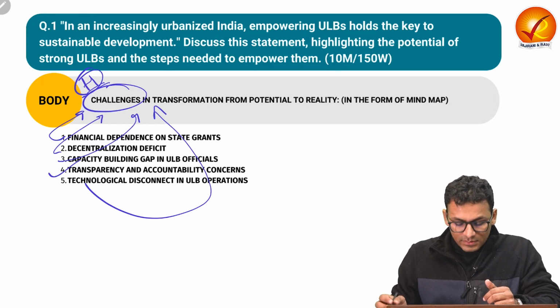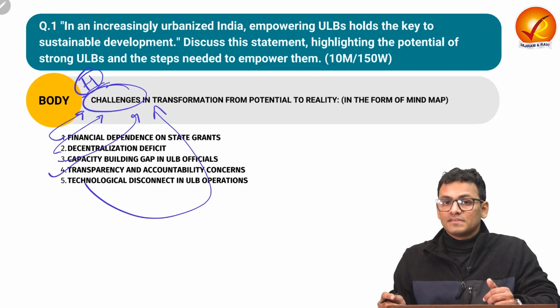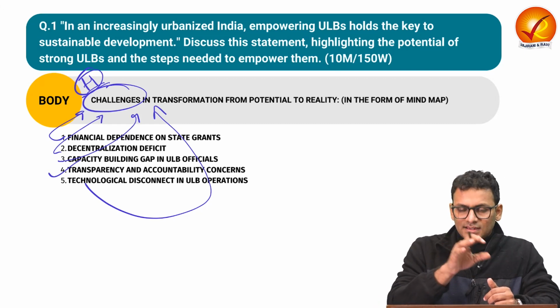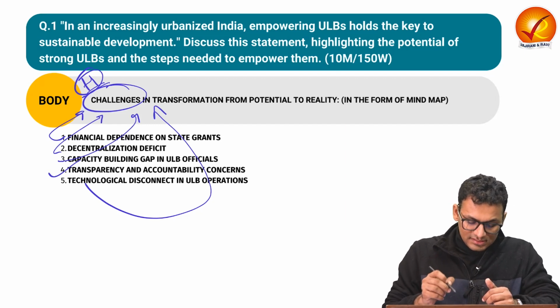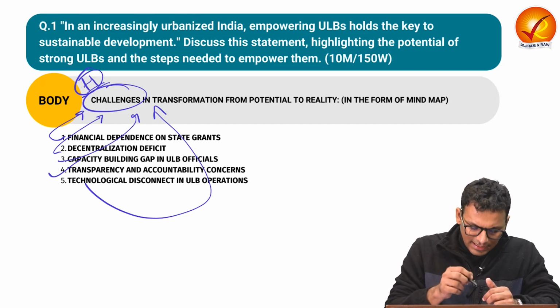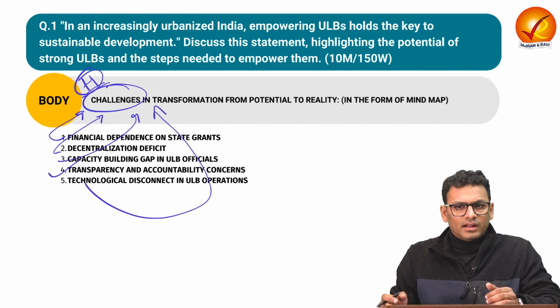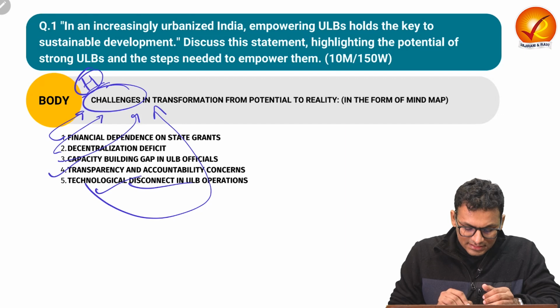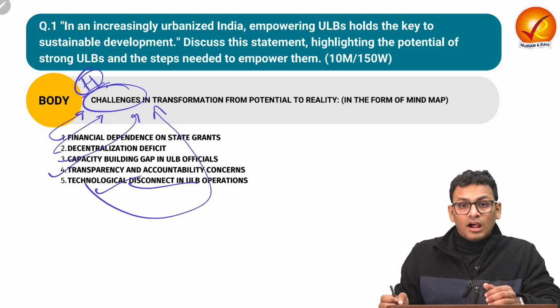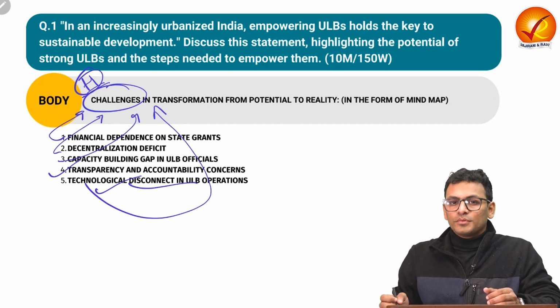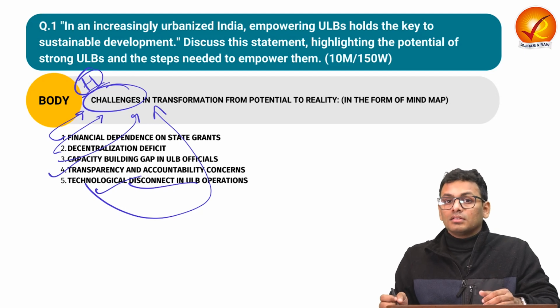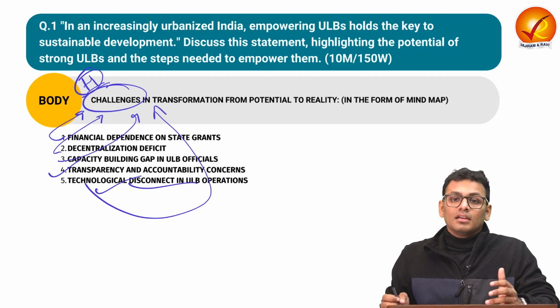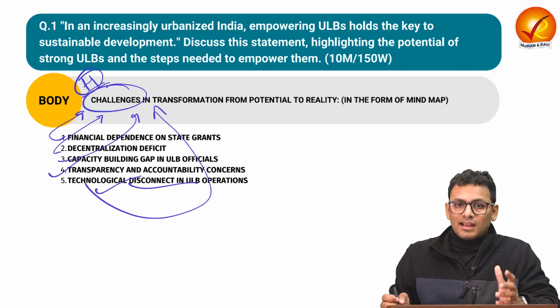Fourth, with respect to transparency and accountability concerns, we have seen that due to structures such as financial dependency, decentralization deficit and capacity building gaps, the transparency and accountability aspects are also not realized. On the technological disconnect in ULB operations, we have seen that despite a certain degree of push for Digital India, factors such as the digital divide are also impacting the entire idea in a negative way.